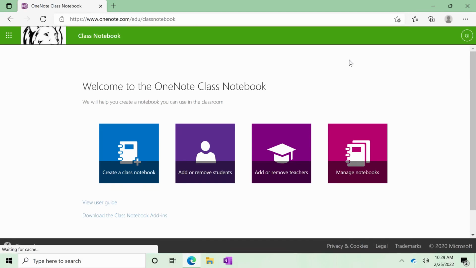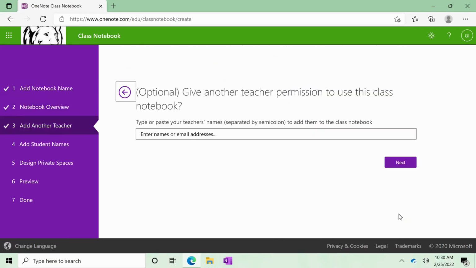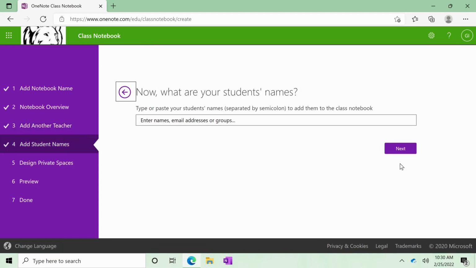onenote.com/classnotebook and sign in. Click on the blue button that says Create a Class Notebook and follow the on-screen instructions. If you have your class roster, you can add students now, and if you do not have your class roster, you can add students later by returning to the same website, clicking on the purple Add or Remove Students button, and following the on-screen instructions.